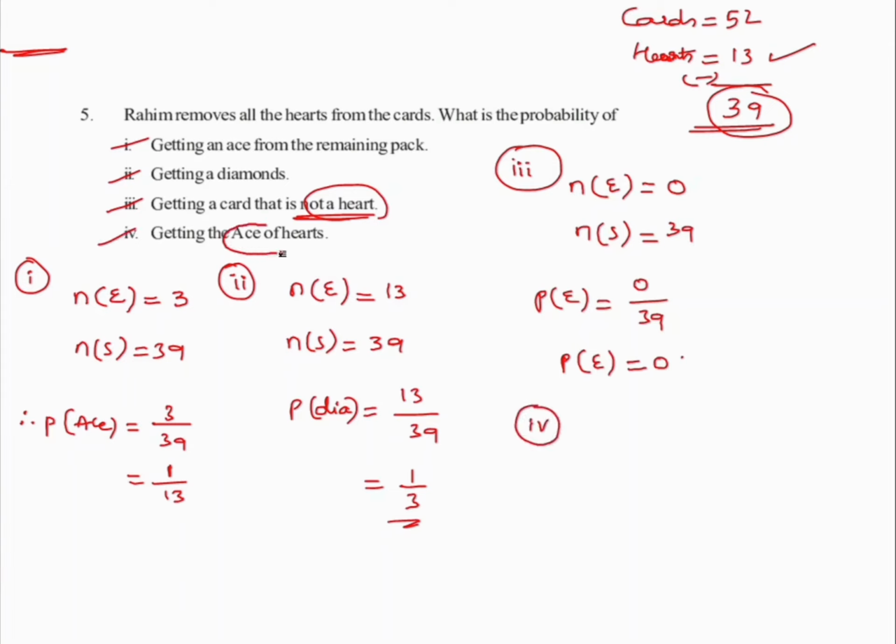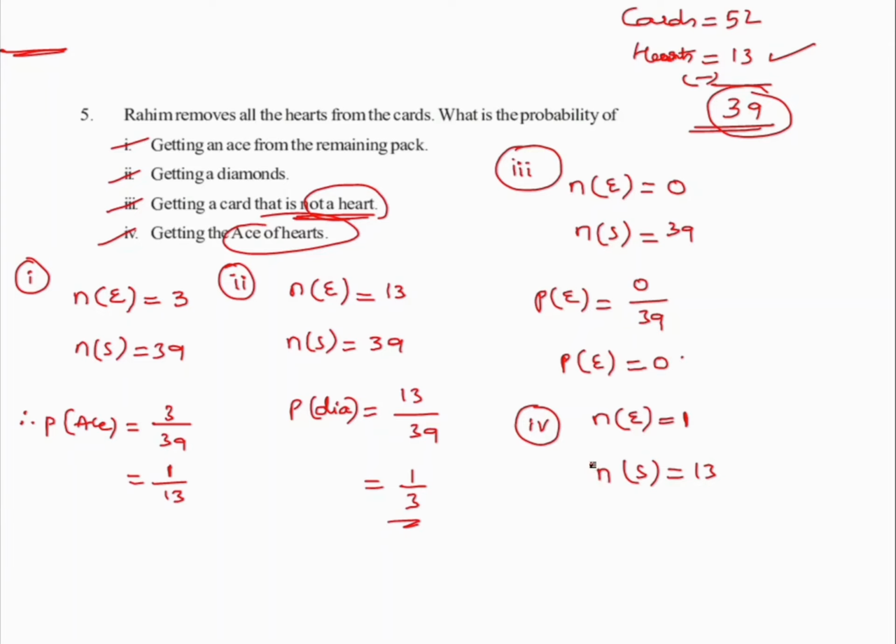So let us look at the last bit. Getting the ace of hearts. Okay, so let's see here how would we get the ace of hearts. If we drop one of the hearts, the probability of this one is how much? 1. So the sample element is how much? The total number of aces are how many? They are only 13, right? Hope this is clear to everyone.